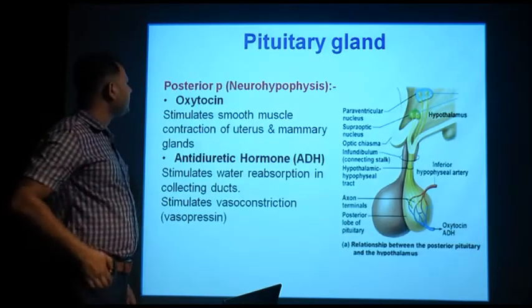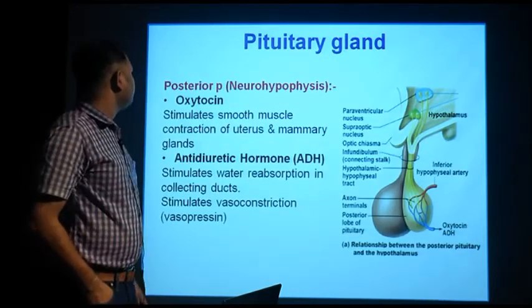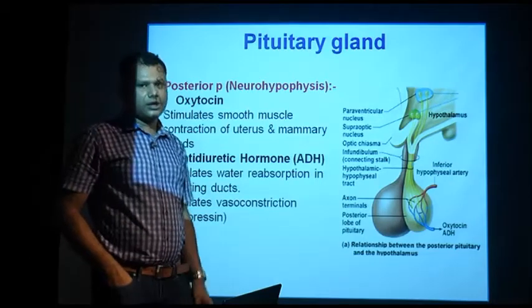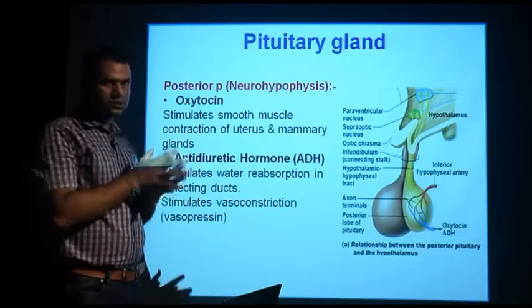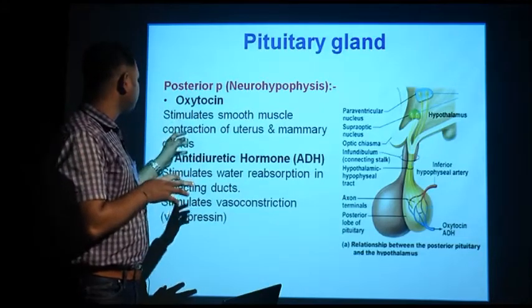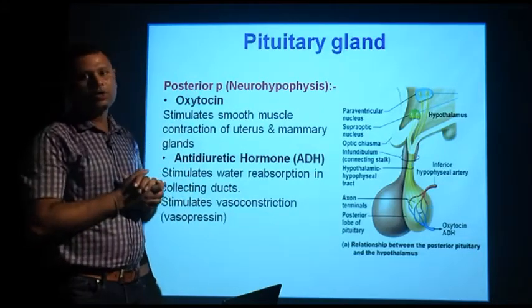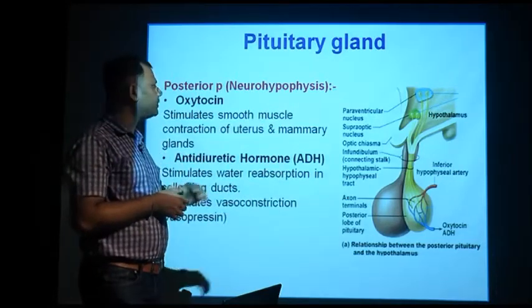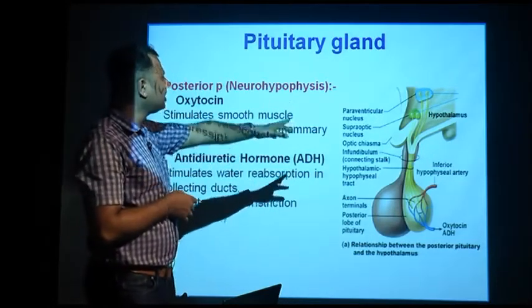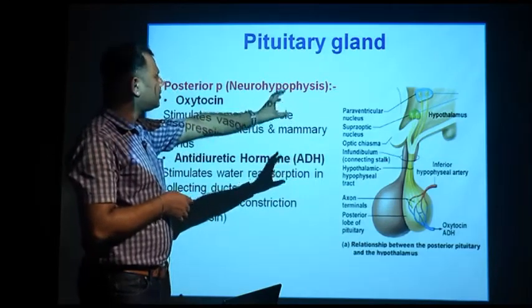Now let's see about the posterior pituitary. The posterior pituitary is actually not involved in the secretion of hormones. It stores two types of hormone, that is oxytocin and antidiuretic hormone, which are actually secreted from the nerve endings of the hypothalamus. From the right side diagram you can see the blue cell patch or the nerve cell endings